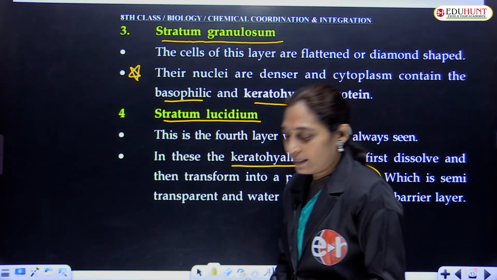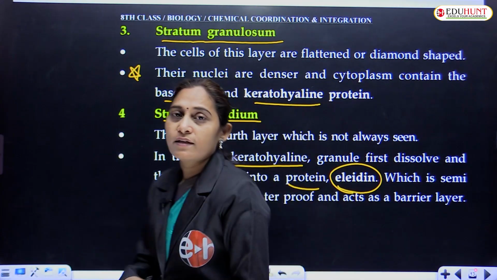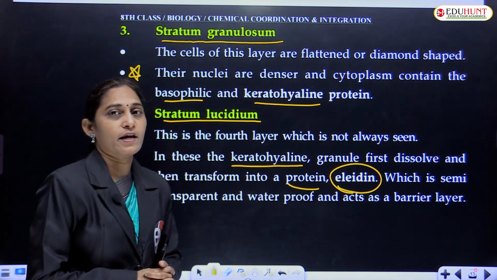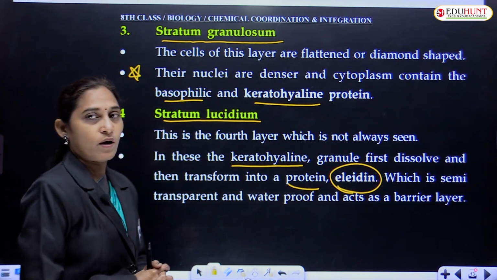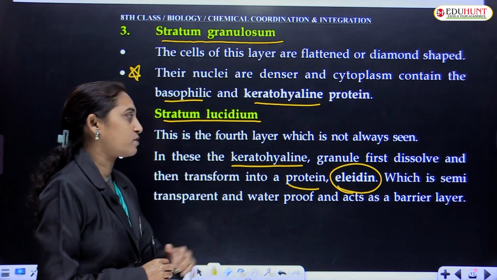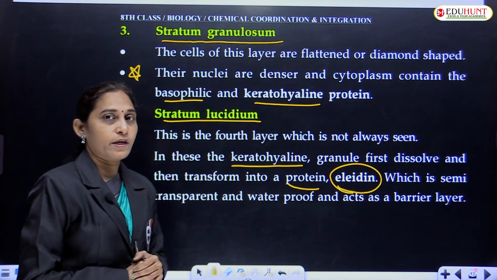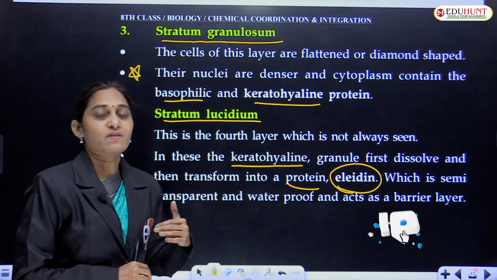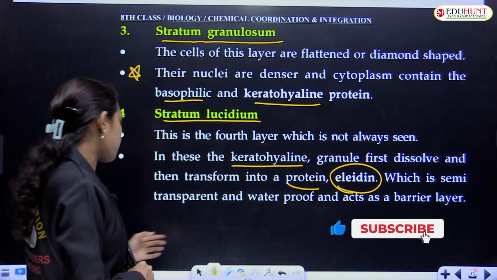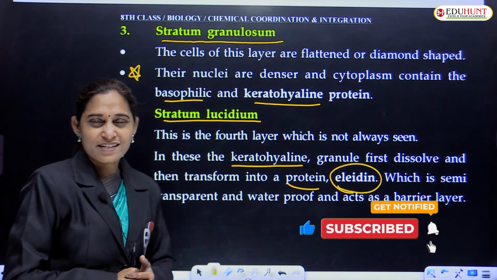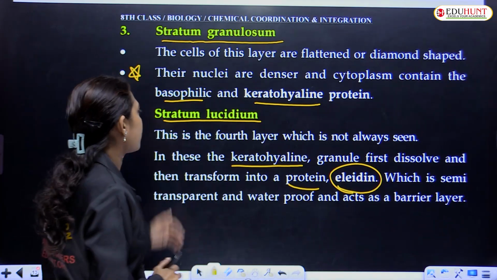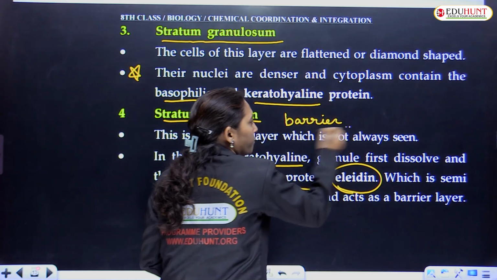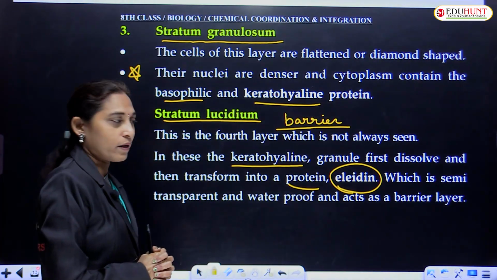elidine. Elidine is a protein that is formed because of dissolution of this keratohyaline protein. Keratohyaline substance, these granules dissolve and transform into elidine protein, which is semi-transparent, not completely transparent, semi-transparent and waterproof. It acts as a barrier. This layer acts as a barrier because it is a waterproof layer.